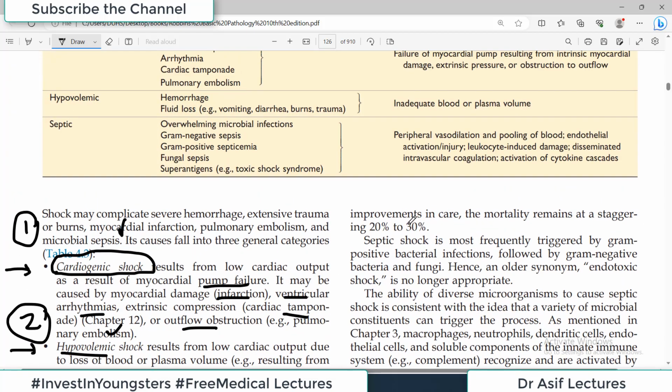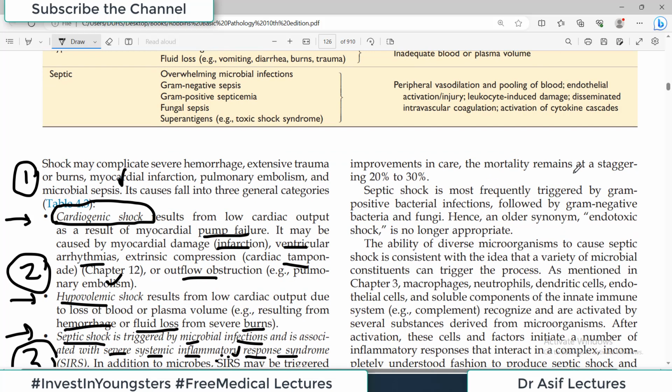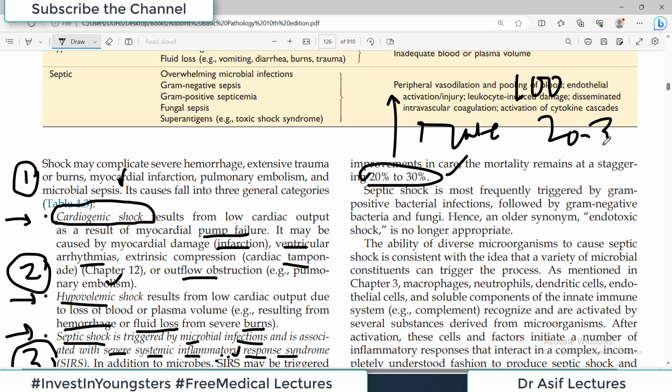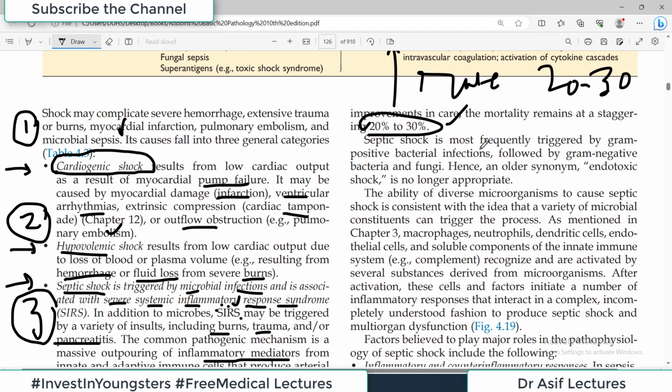Now, despite improvements in the care, the mortality remains at a staggering 20 to 30%, which is a very high rate of mortality. Halanki aap dekhein aap kitni advances hui hain na medicine mein treatment wise, but still you see the mortality rate 20 to 30. Yaani 100 patient jo is disease ke saath enter ho rahe hain, usmein se 20 se 30 patient they are dying. Septic shock is most frequently triggered by gram-positive bacterial infections, followed by gram-negative bacterial infection and fungi. Hence the older synonym endotoxic shock.